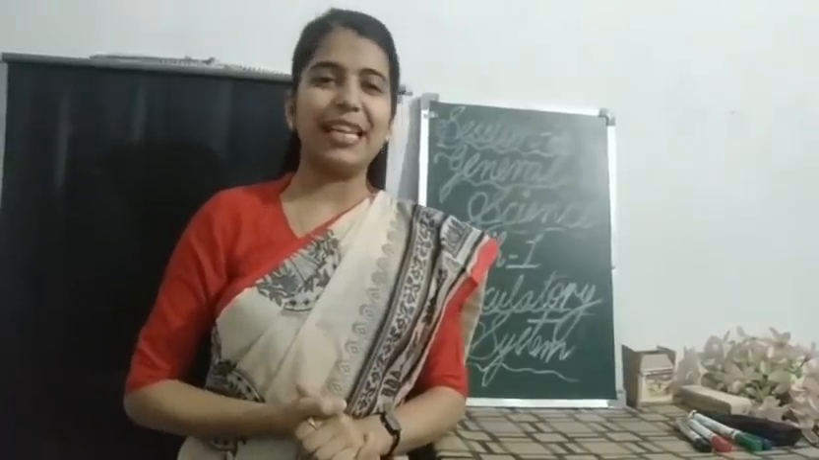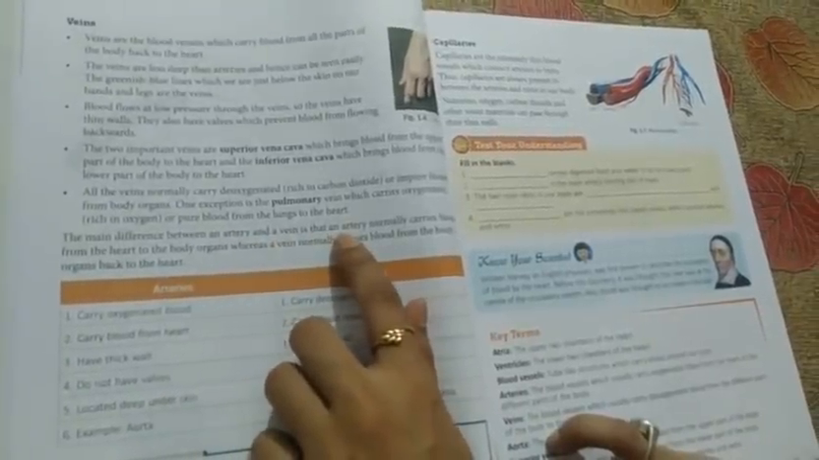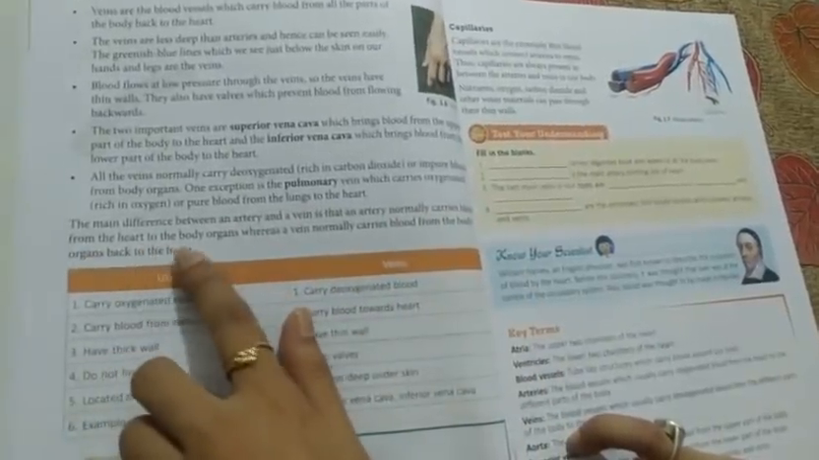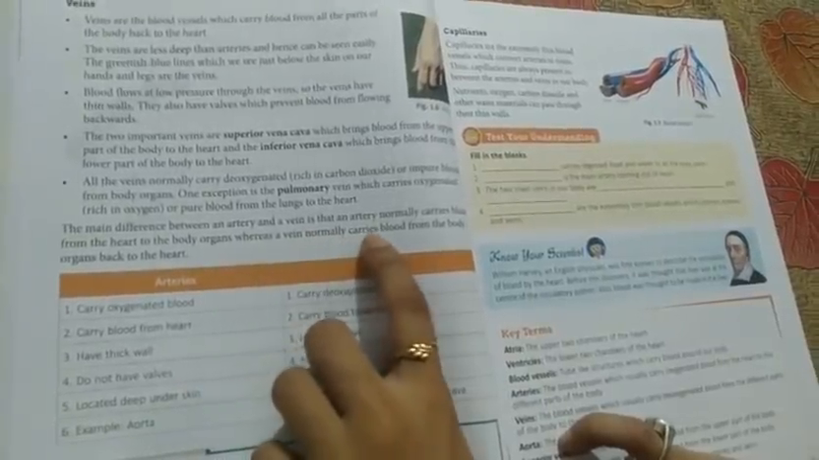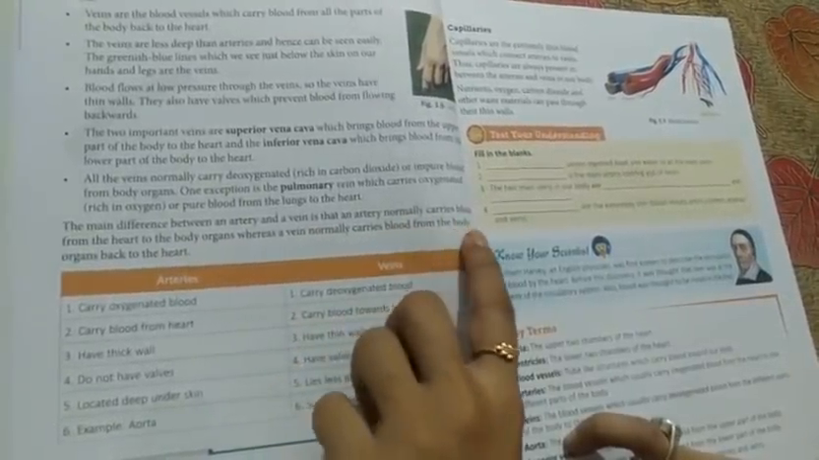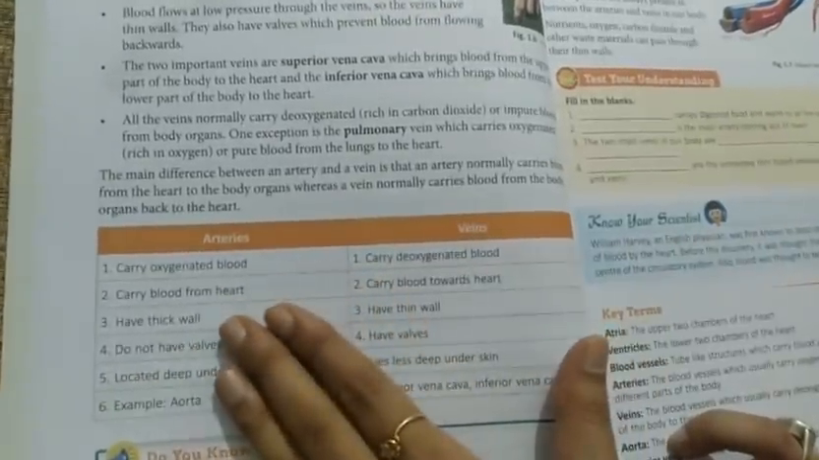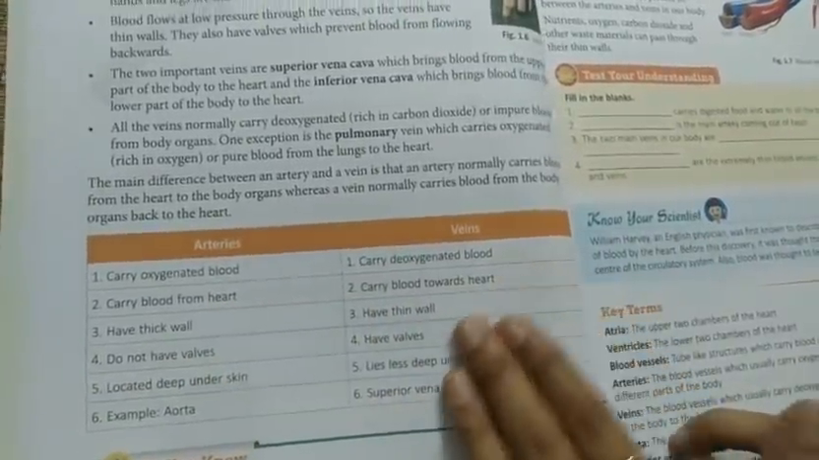First let us go through the reading of the topic that we are going to learn today. The main difference between an artery and a vein is that an artery normally carries blood from the heart to the body organs, whereas a vein normally carries blood from the body organs back to the heart. Here is a table, students, denoting the difference between arteries and veins. Let me read it for you.